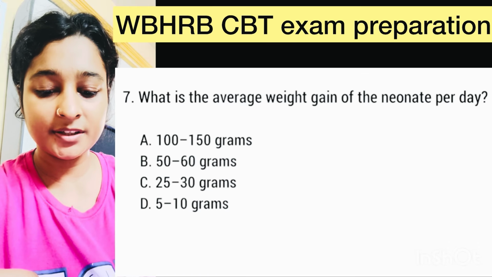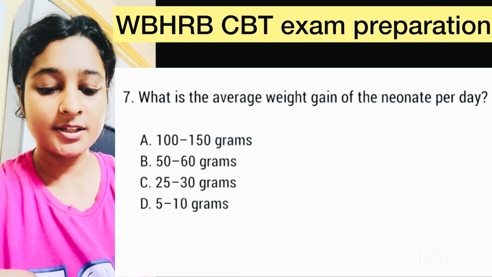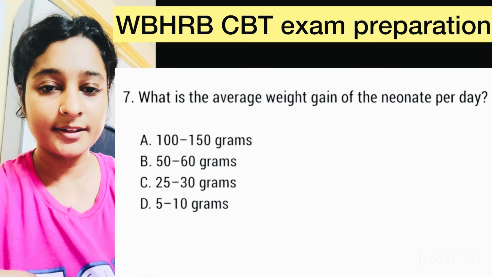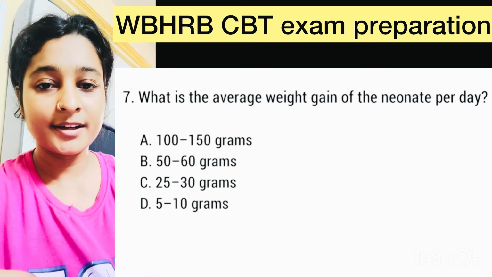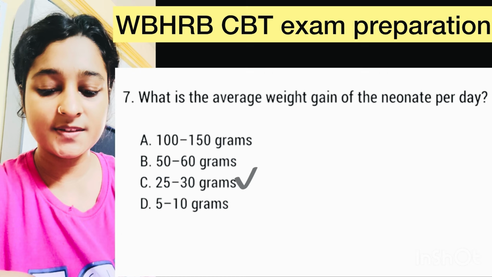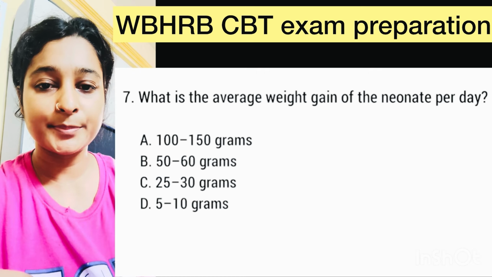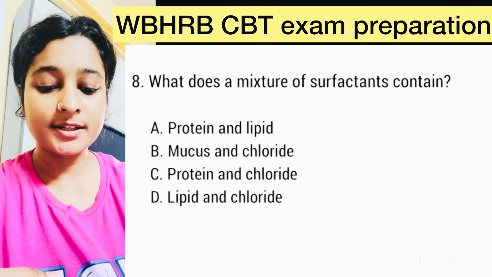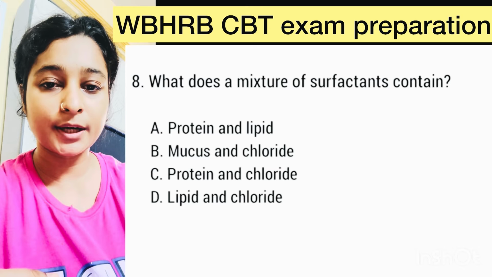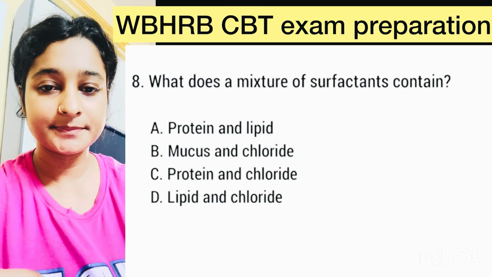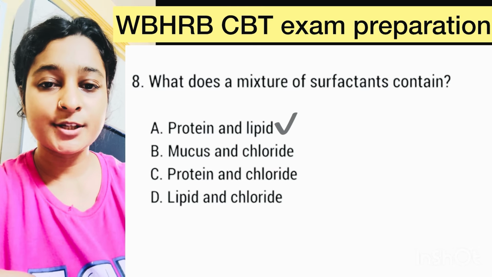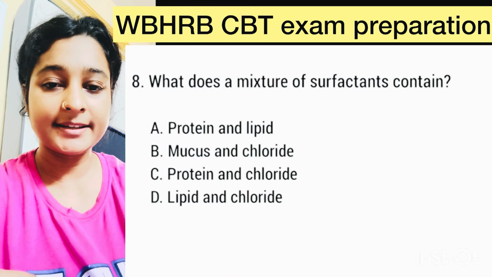Question number 7. What is the average weight gain of the neonate per day? Here correct option is option C, 25 to 30 grams. Question number 8. What does a mixture of surfactant contain? Here correct option is option A, protein and lipid.